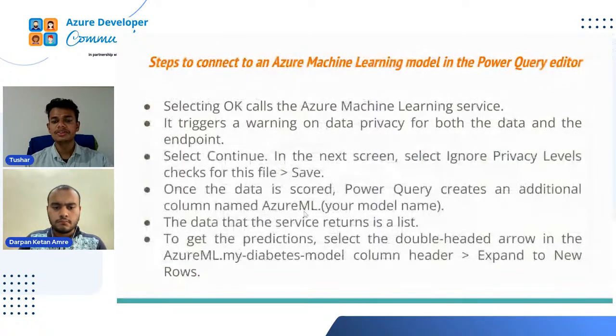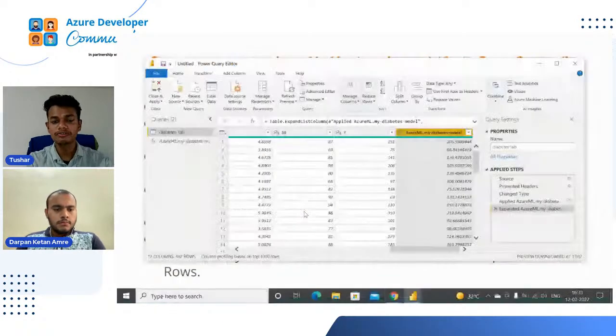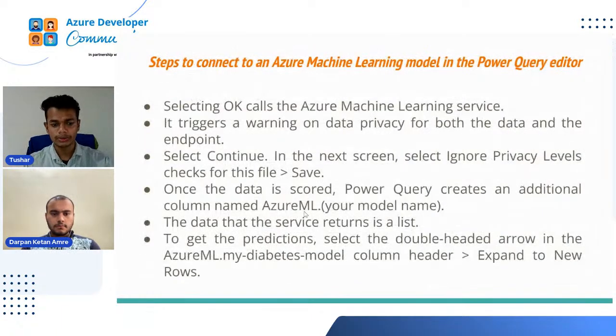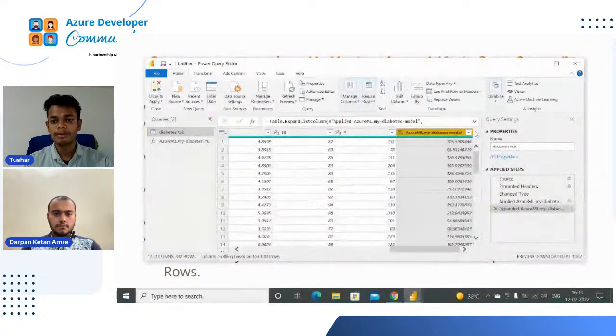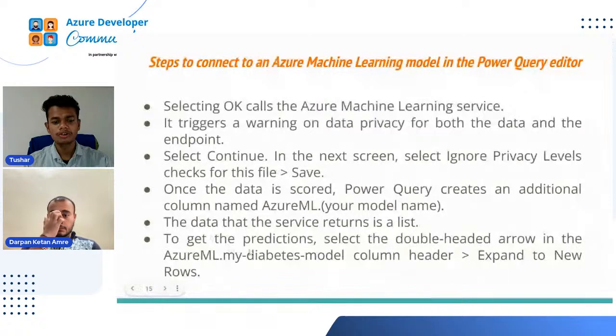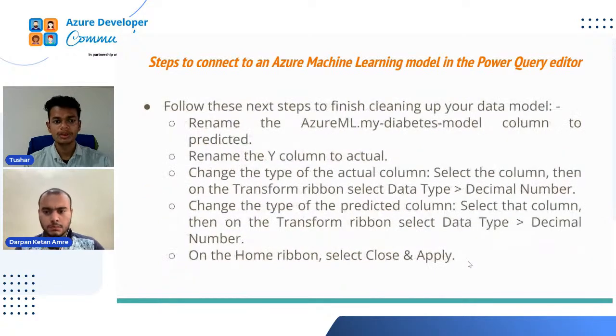The data that the service returns is a list. As I said, all the values were in a list, but we had converted that list into values. To get the predictions, select the double-headed arrow in the Azure ML dot my underscore diabetes underscore model column header and expand to new rows, and all these things we had done.